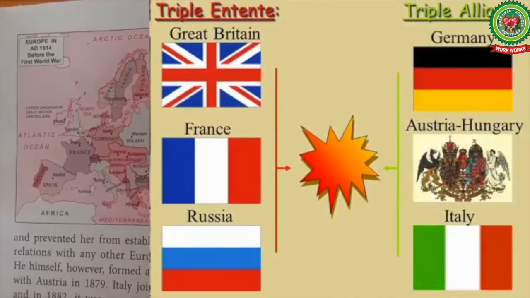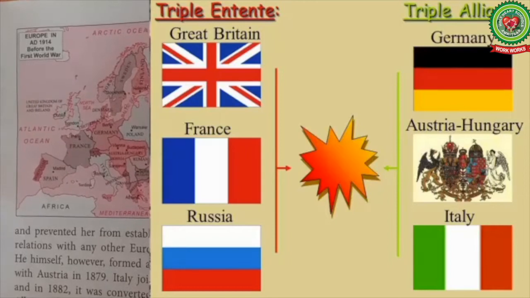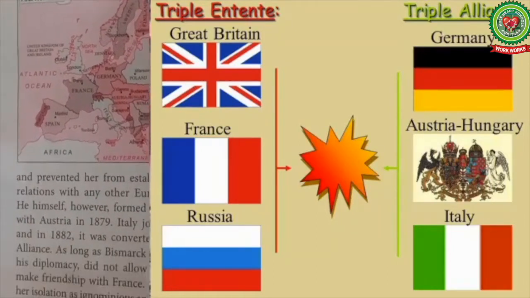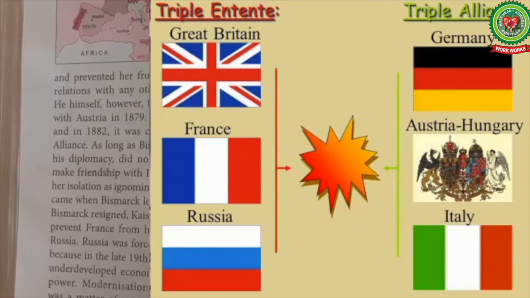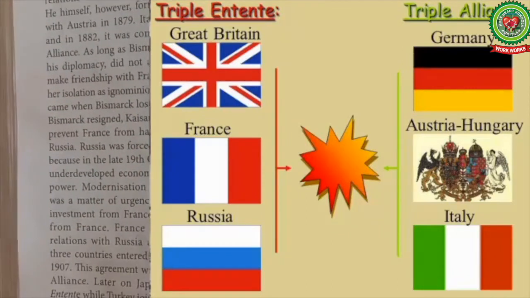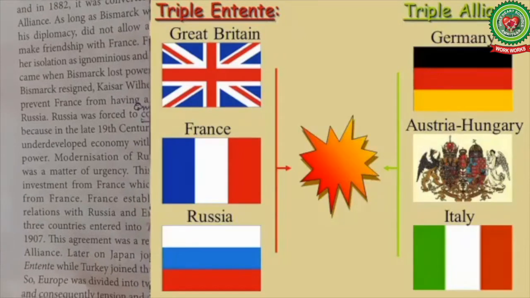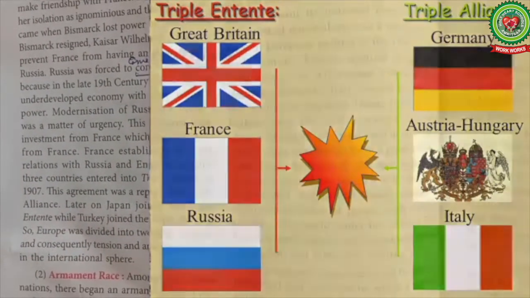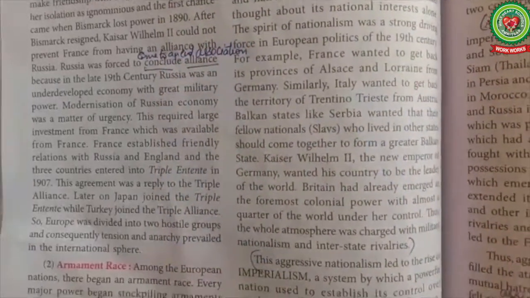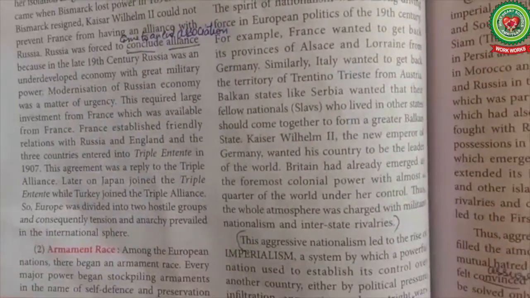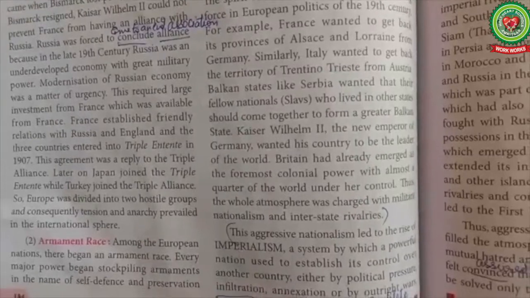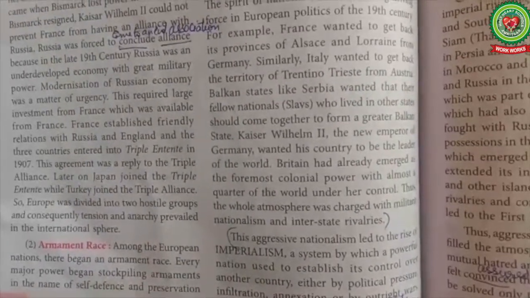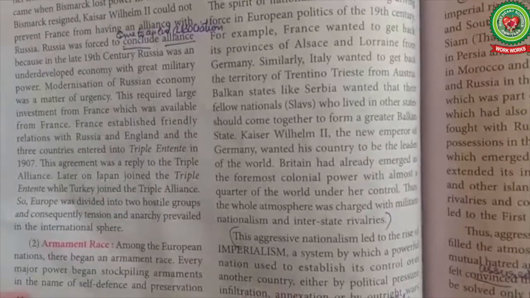Germany formed an alliance with Austria and Hungary, which was later joined by Italy in 1882. The alliance came to be known as the Triple Alliance. France, England, and Russia formed the Triple Entente in 1907 to counter the effects of the formation of the Triple Alliance. It was later joined by Japan. Formation of these alliances divided Europe into two hostile camps.